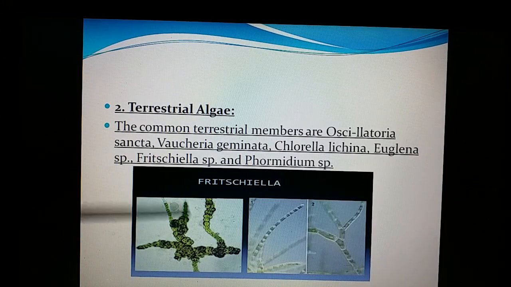Algae are rarely terrestrial, such as members like Vaucheria and Fritschiella. This has been discovered by Fritsch. The algal classification was given by Fritsch. And Vaucheria, these are terrestrial forms.